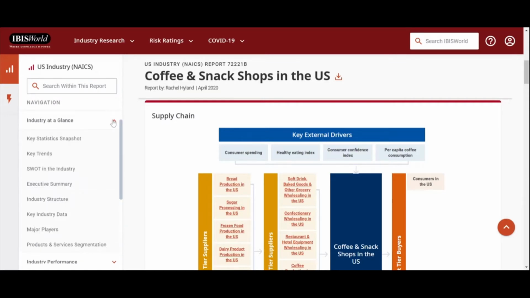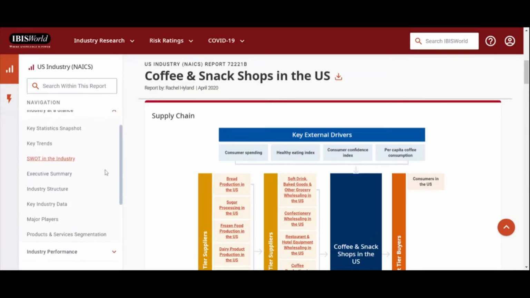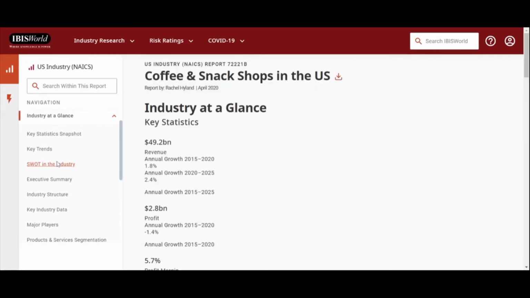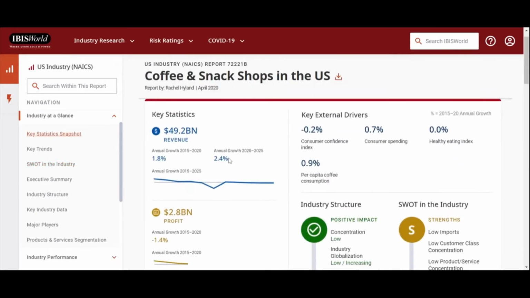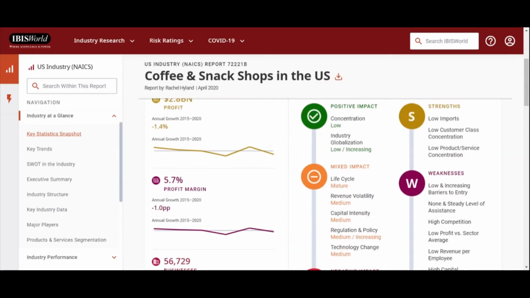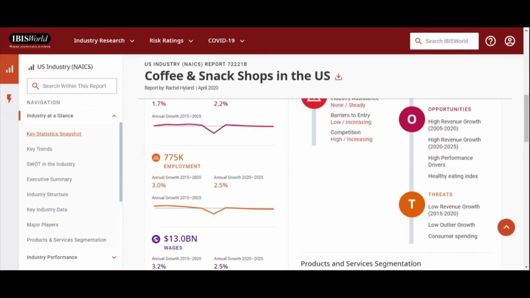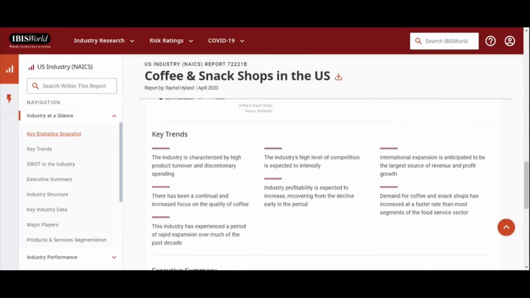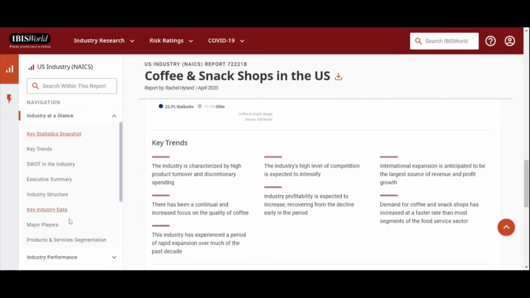But if I expand any of these sections, I can see things like key trends. I can get a SWOT analysis of the industry, which could be really nice. Let's take a look at that. Something you'll notice about these reports is they tend to make heavy use of graphics or infographic type things. They're trying to make the industry as understandable as possible. You don't need to necessarily be an expert to read and understand these reports, which is nice. Key trends, and these are just the summary sections.